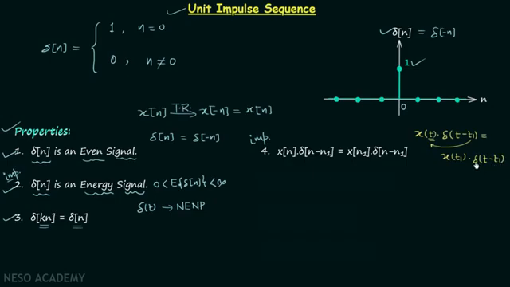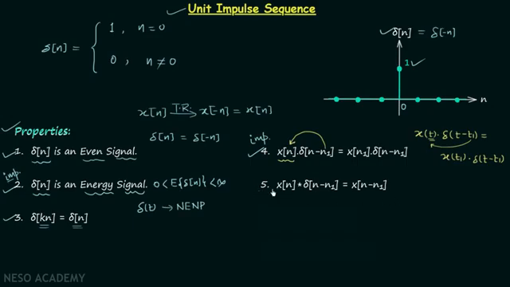Similarly, when we have x[n] as the discrete time signal multiplied by delta[n minus n1], in place of n we will put n1, and hence we have x[n1] multiplied by delta[n minus n1]. This is one important property used a lot. Let's move on to the fifth property.